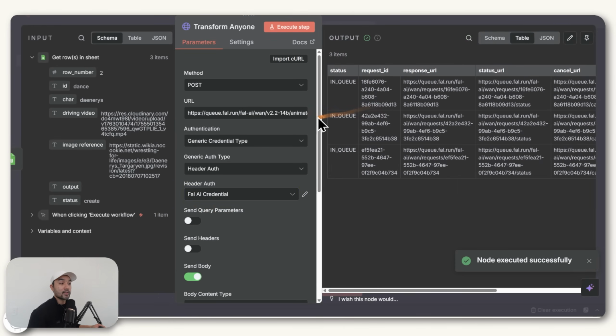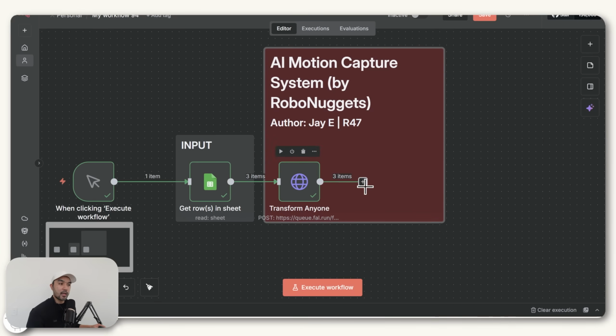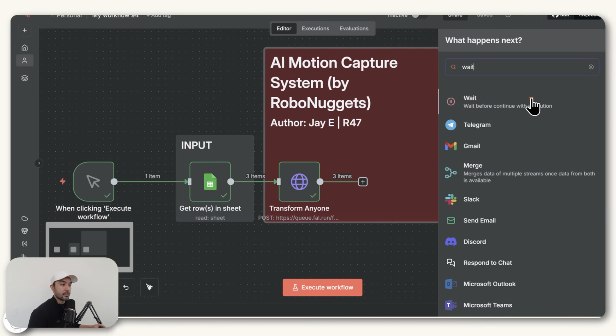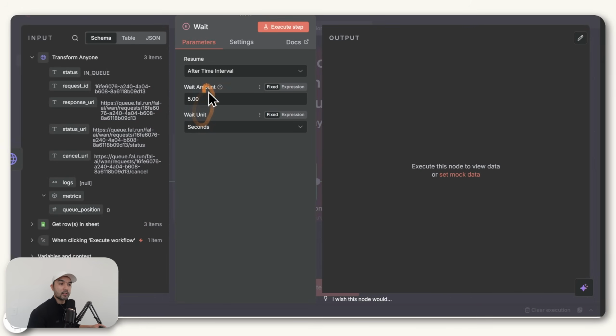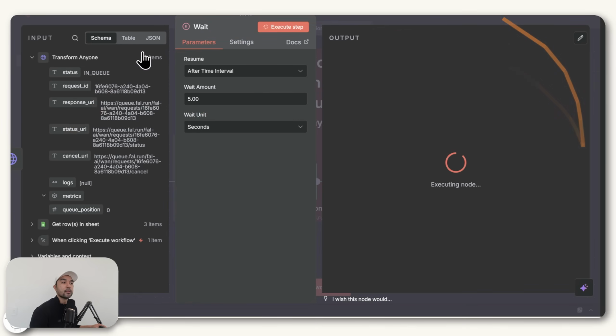Make sure that's selected, and when you execute this step, it will now tell you it submitted those 3 items to Fal AI to activate their 1.2 model, which is now generating your videos. Since that takes some time, we need to set a wait node here, which you can find here. Later we'll set this to a longer time, but for now you can just click execute step so that this 5 seconds counts down and you can proceed to the next step.